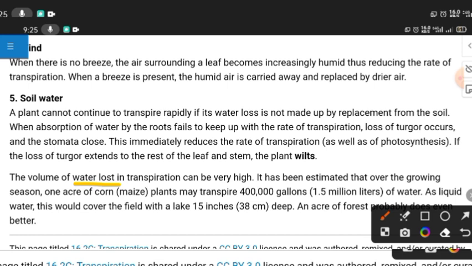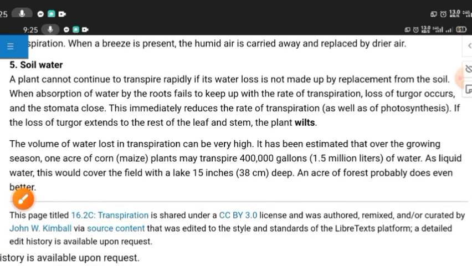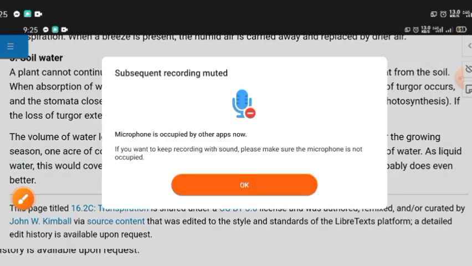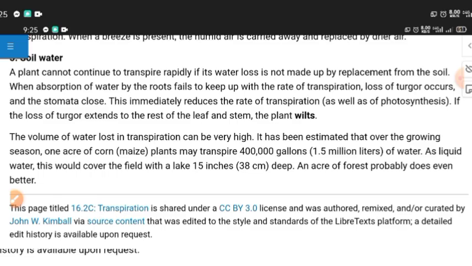The volume of water lost in transpiration can be very high. It has been estimated that over a growing season an acre of corn (maize) plants may transpire 4 lakh gallons, 1.5 million liters, of water as liquid water. This could cover a field or a lake 15 inches, 38 centimeters deep. An acre of forest probably does even more.